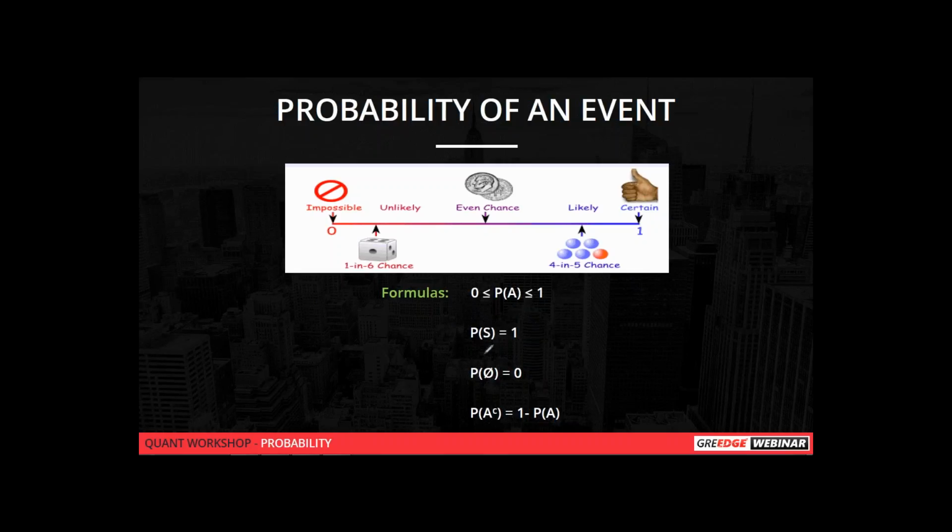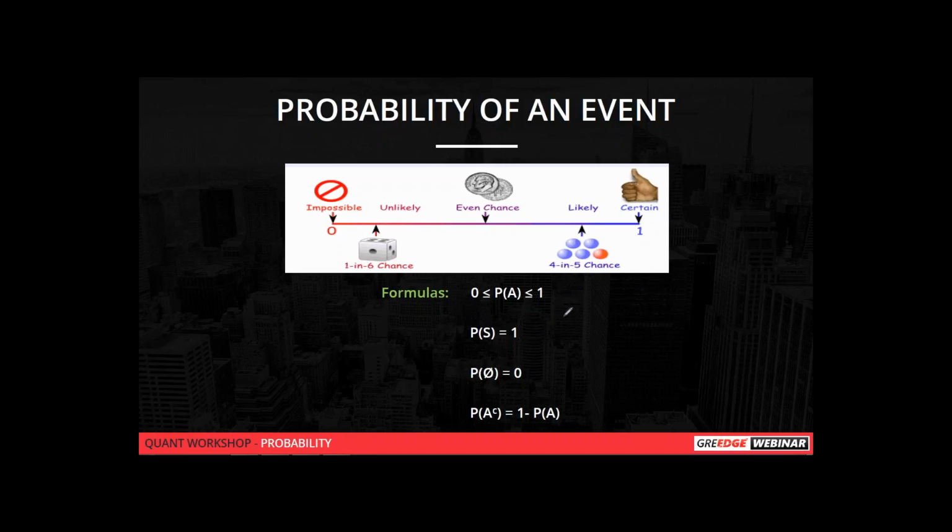So the probability of a sure event is 1. For example, if you are throwing a dice, what will be the probability of getting a number from 1 to 6? Anyway, you know that the probability value will always range from 0 to 1. Abhishek, getting a number from 1 to 6, you can get any number.